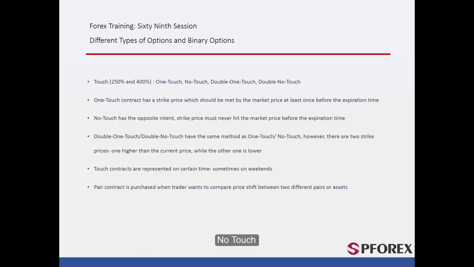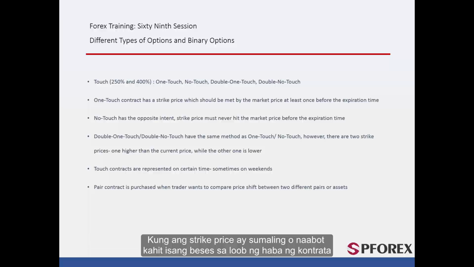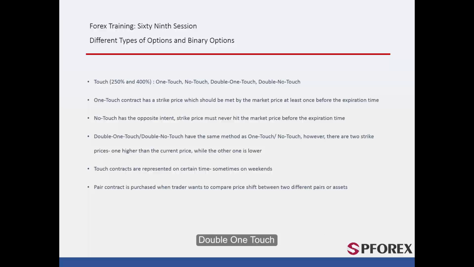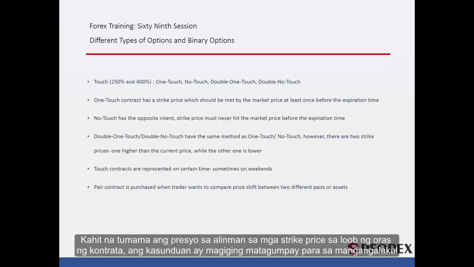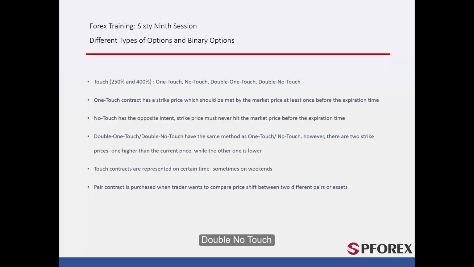No touch. If the strike price is touched or met even once throughout the duration of the contract, a trader will lose the deal and consequently the premium. Double one touch. It is similar to the one touch method. However, there are two strike prices, one higher than the current price and one lower. Even if the price hits any of the strike prices during the contract time, the deal would be successful for the trader. Double no touch.